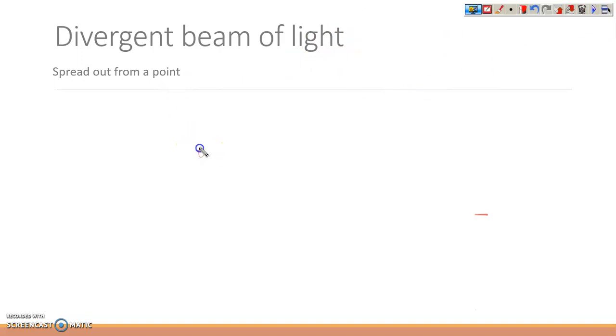Suppose it's a point, so they will come from here, here, here, and so many like this. So I'm now giving you the definition. These are the rays of light which are not parallel to each other and which spread out from a point.